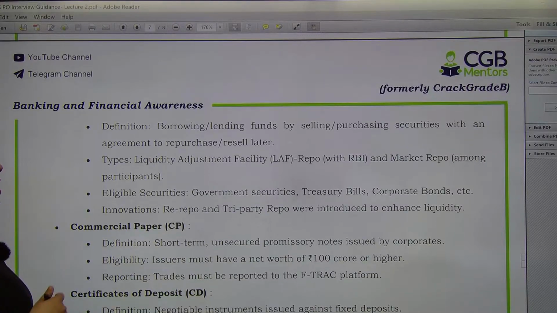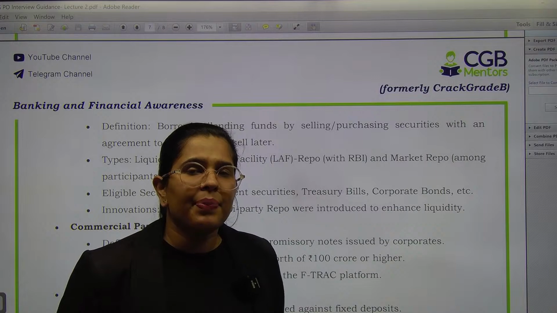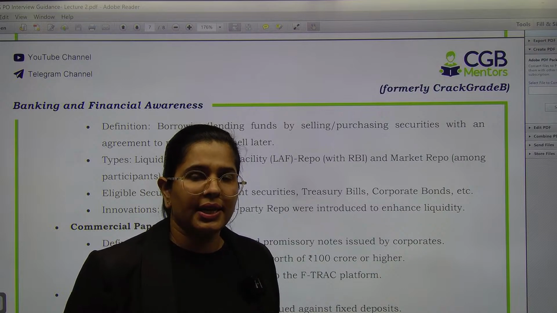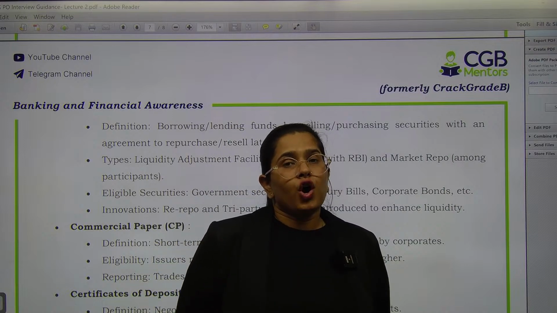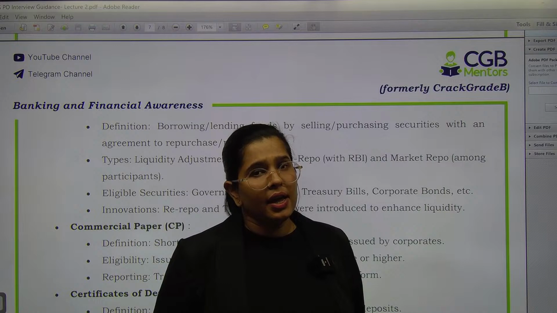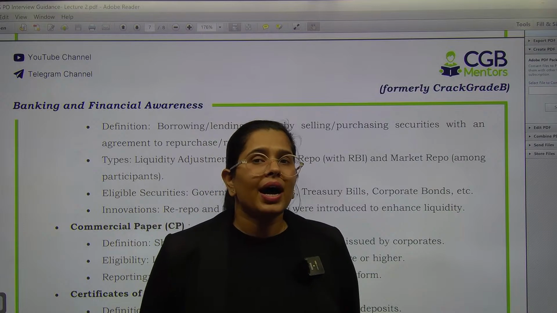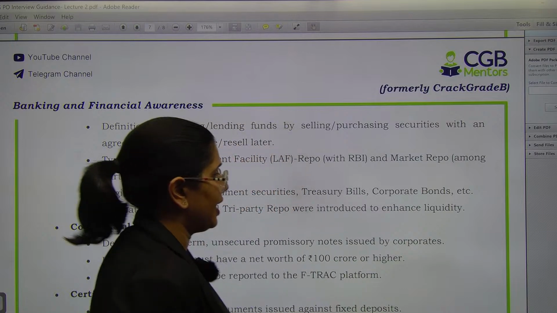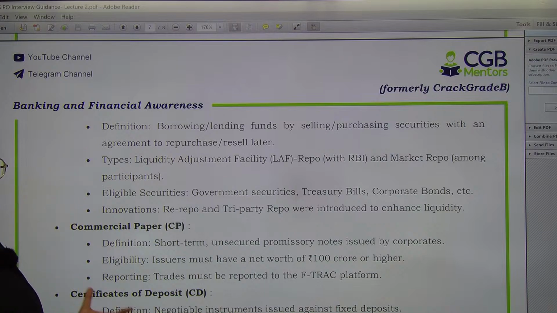So I have explained this to you yesterday as well. Over here RBI says that we will provide you the funding given that you keep government securities with us with an obligation to repurchase it later on from us. So this is repo. Informally we say this, that if you want to take the money from RBI, RBI will tell you that 6.5% is the interest rate that we are going to charge. Apart from that, what you have to do is you have to provide the government security to us in form of collateral, right? So borrowing and lending, this is repo auctions that happens in the money market.